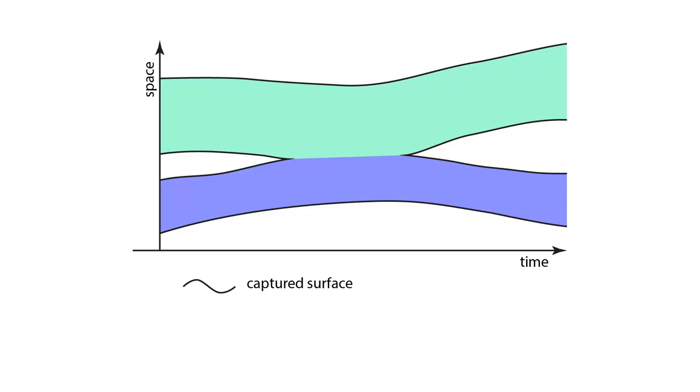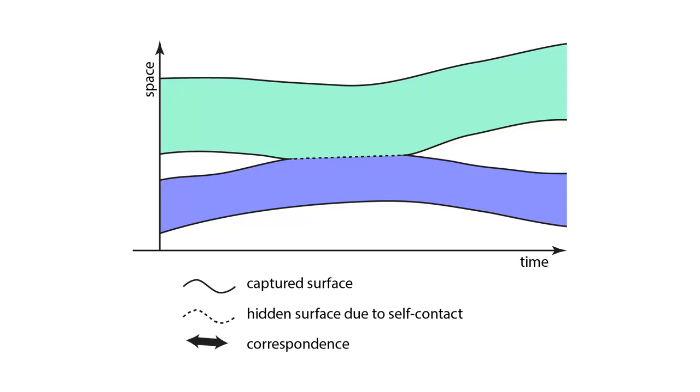Tracking surfaces is a difficult task, even in the case when complete scans are available. Due to self-contacts, parts of surfaces are hidden in certain frames, and therefore a tracking algorithm must always consider the possibility that a corresponding piece of surface is simply not present.